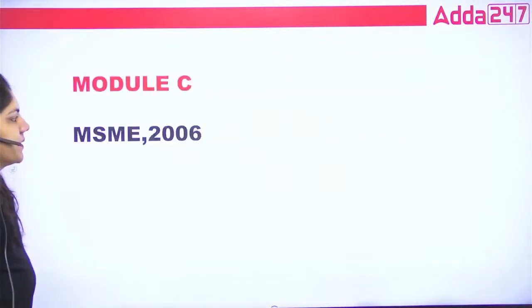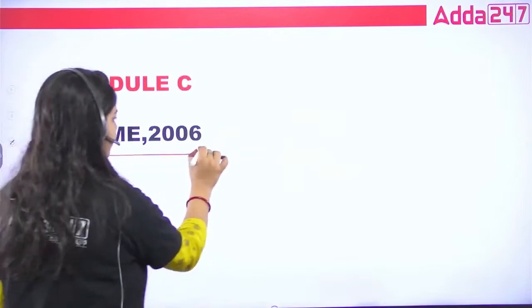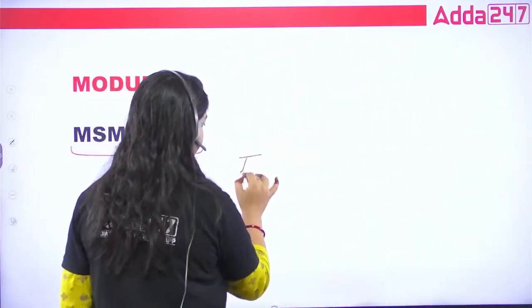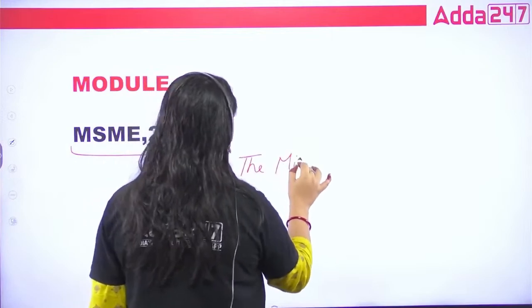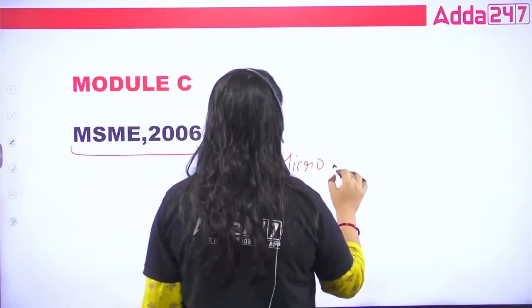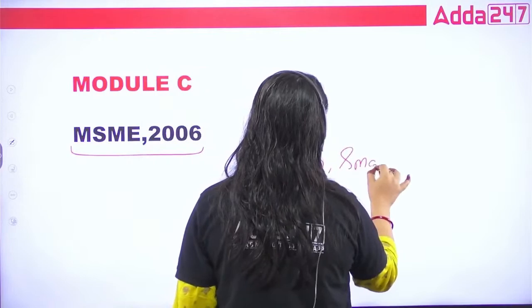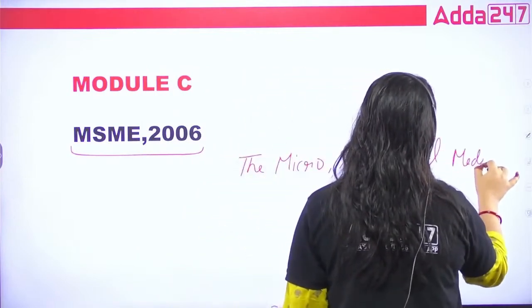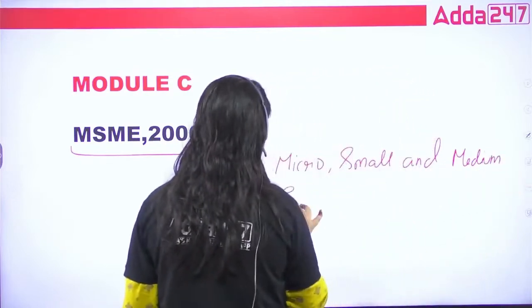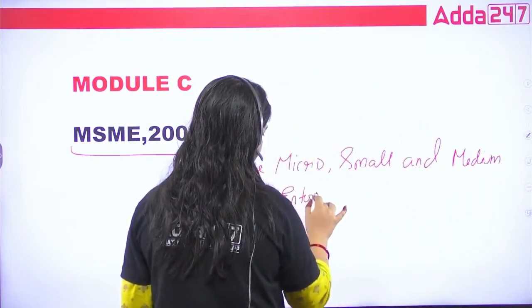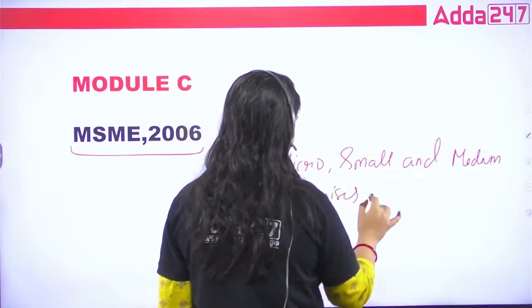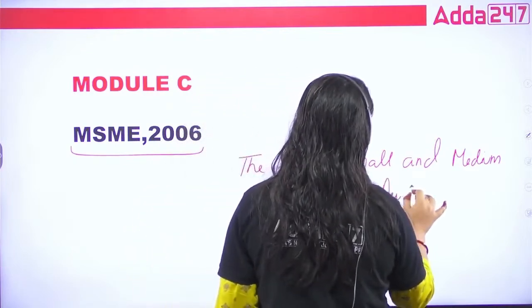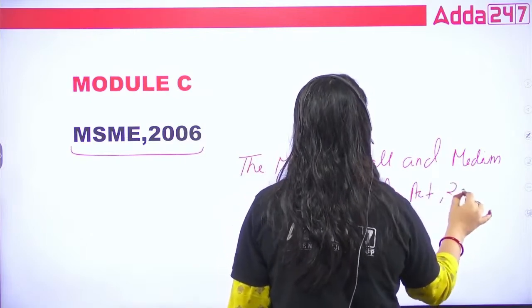Now, MSME Act. What is MSME Act? That is very important. What exactly does the MSME Act mean? The Micro, Small and Medium Enterprises Development Act 2006.